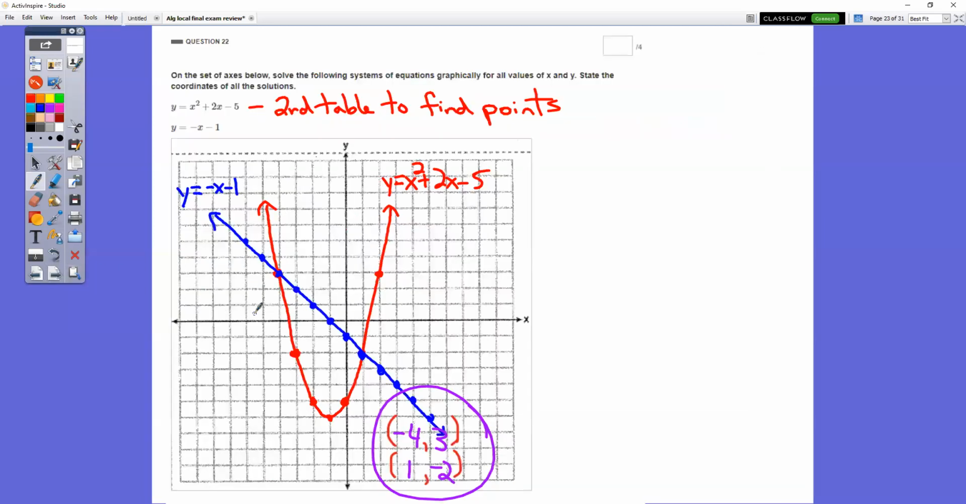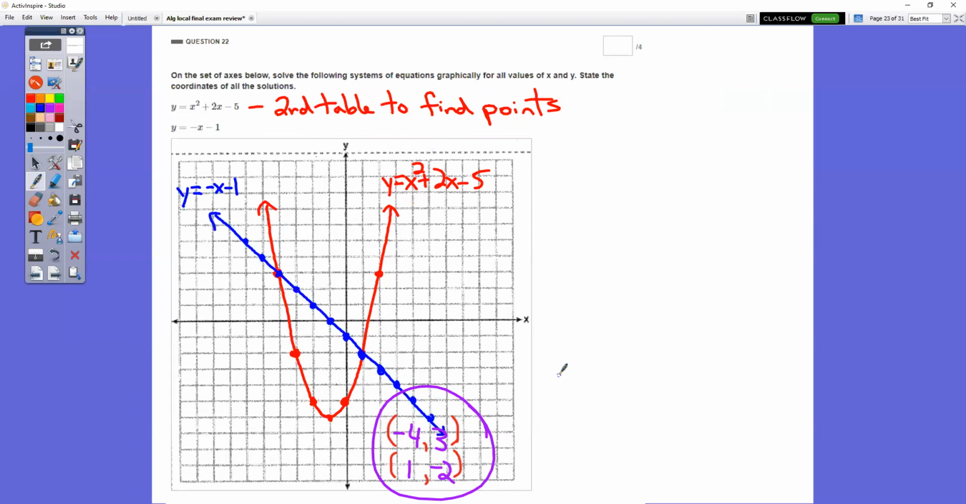In question number 22, there is honestly nobody that should have got less than full credit on this one. This was a very easy question because they're already rearranged for y equals. All you had to do is type them into the y equals, hit second and table to find your points. Let the calculator do the work for you, all right? So when you hit second and table to find the points, you should end up with these 2 graphs.